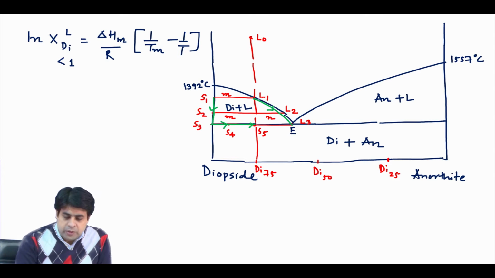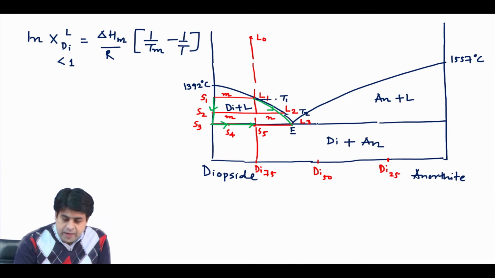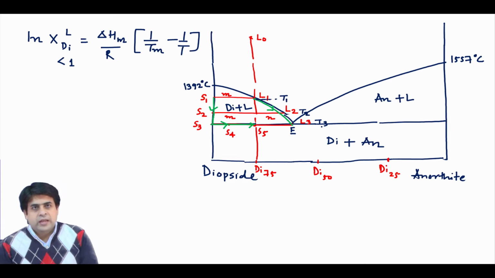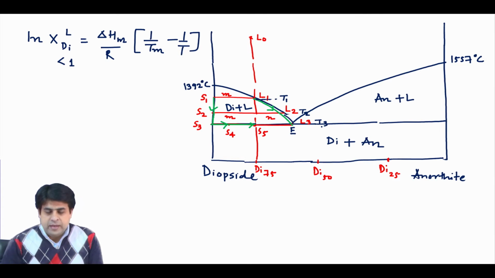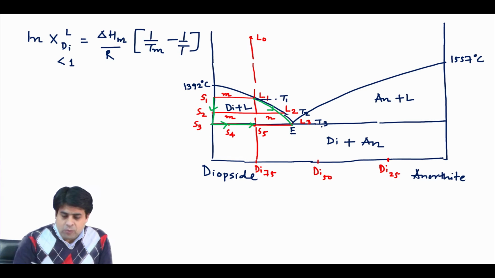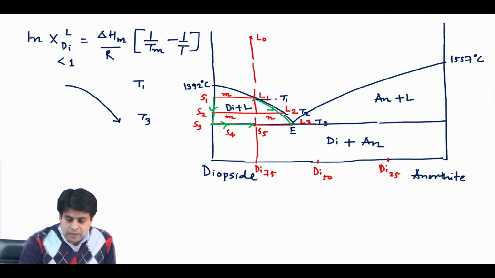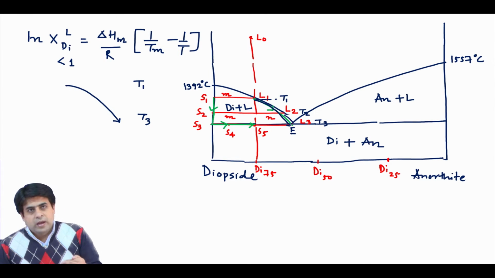Suppose at temperatures T1, T2 and T3, we saw that our liquid composition is getting richer in anorthite. If you see how the liquid path is moving when you decrease the temperature, your liquid is moving in this direction when you go from T1 to T3. So your liquid is moving from here to here, and it is becoming more and more anorthite rich.